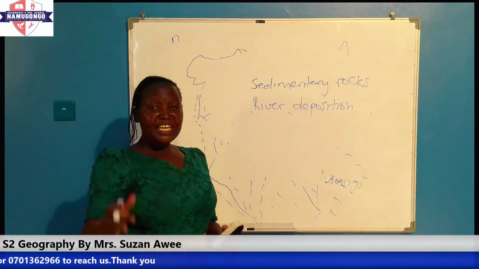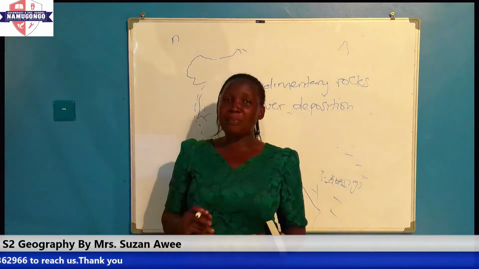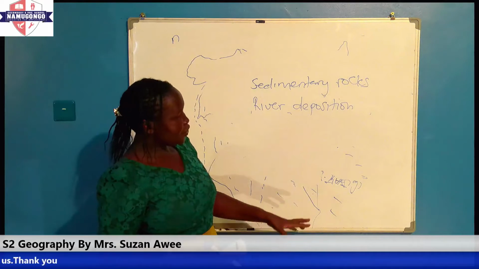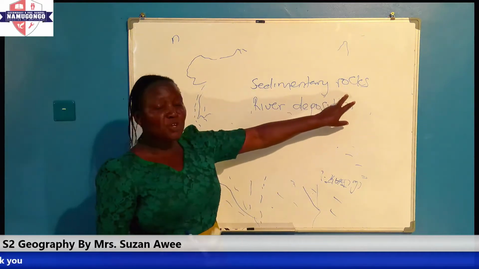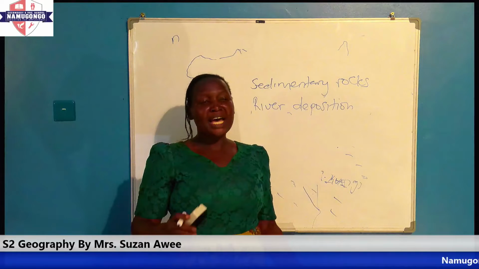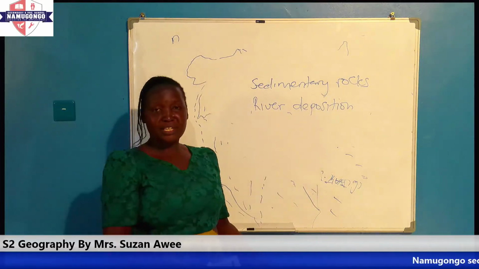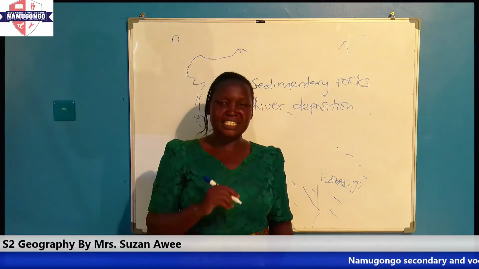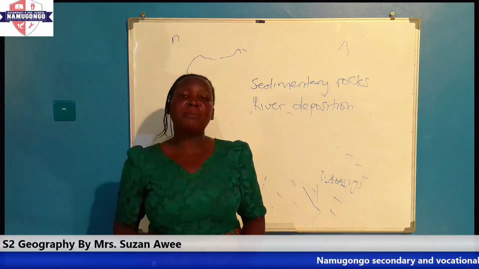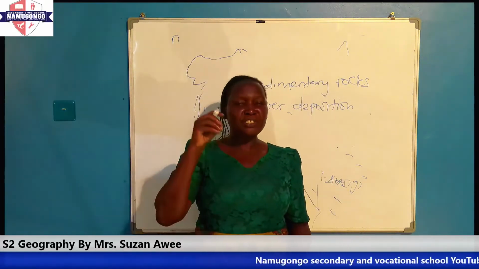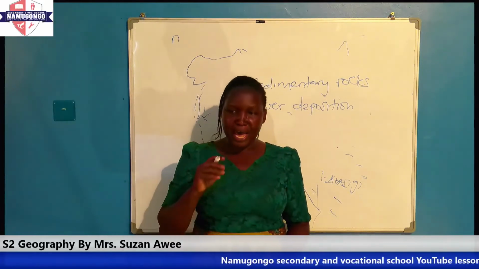So you find that the coastal plain is made up of sedimentary rocks because of river deposition. Because we say that the coastal plain stretches from around River Tana, and then it comes downwards to River Rufiji in Tanzania. So it is made up of sedimentary rocks because of continuous deposition from the river.